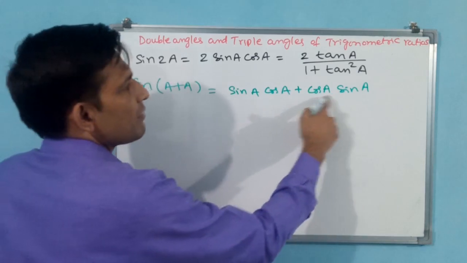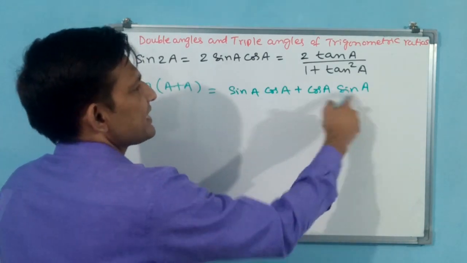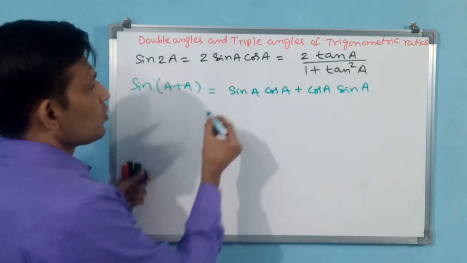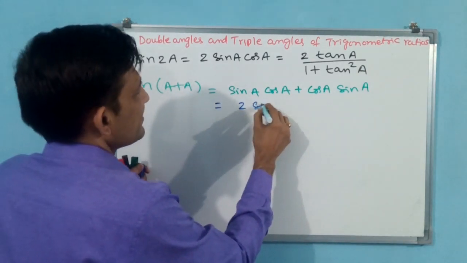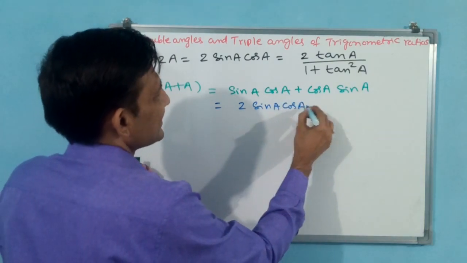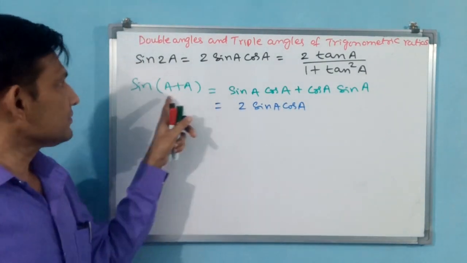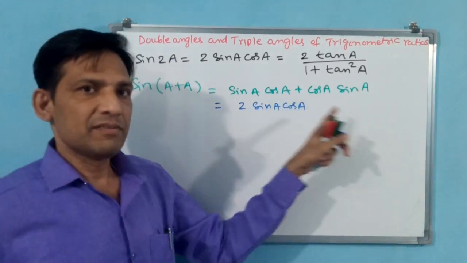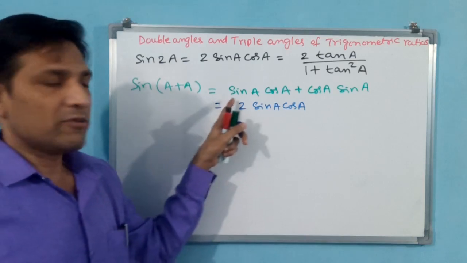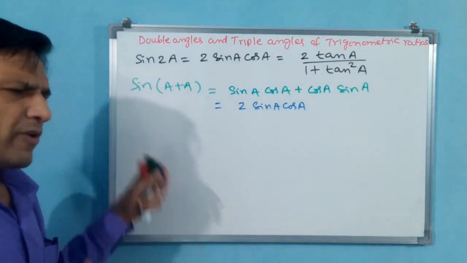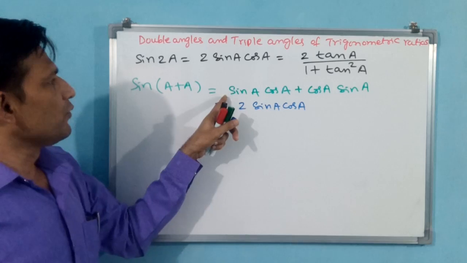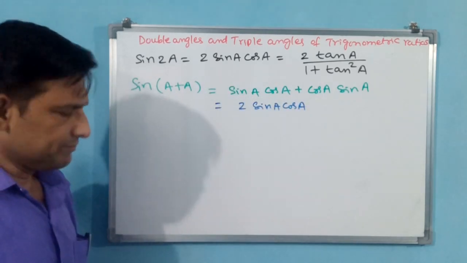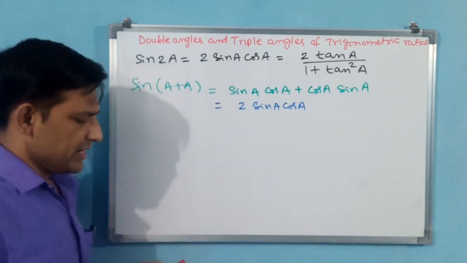If you observe carefully, both are sin a cos a. So I am going to write 2 sin a cos a. Sin of a plus a is sin a cos a plus cos a sin a. Why? Because sin(a+b) is sin a cos b plus cos a sin b. See, all our formulae are interrelated. If you don't know this formula, you cannot get this one. That is why you have to learn all by heart. Okay, 2 sin a cos a has come.